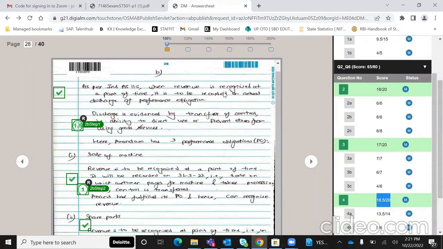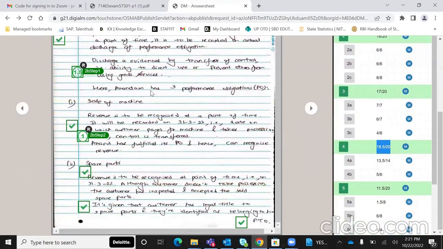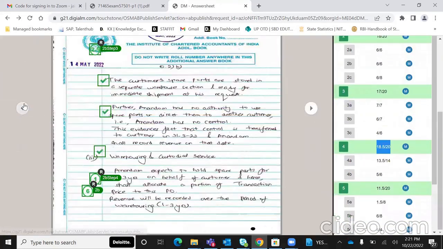तो लिखो when revenue is recognized at a point of time, it is to be recorded at actual discharge. Discharge is evidenced by transfer of control. And control को मैंने slightly थोड़े से शब्दों में define कर दिया, ability to direct use or prevent others from using the good or services. Here, Anandam has 3 performance obligations: machines, spare parts, and the third is the warehousing and custodial service also.